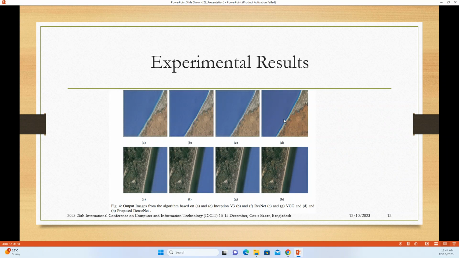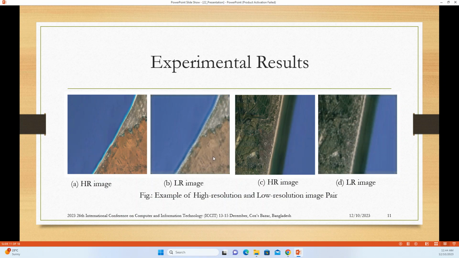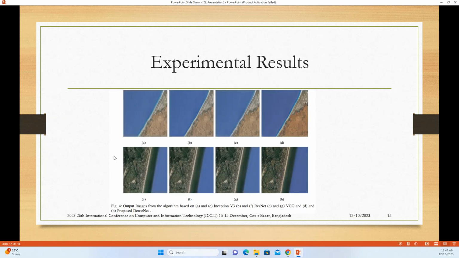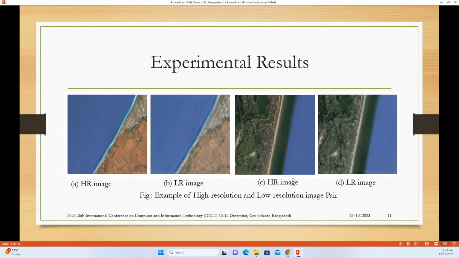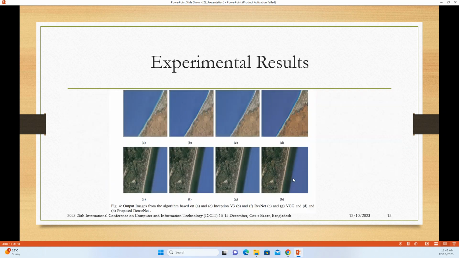If we see the image of D and compare with the original high resolution image A, it can easily show the difference. Similarly, when we compare with the original image C, it can also show the difference. This is the visual difference between the proposed algorithm and the other algorithms.